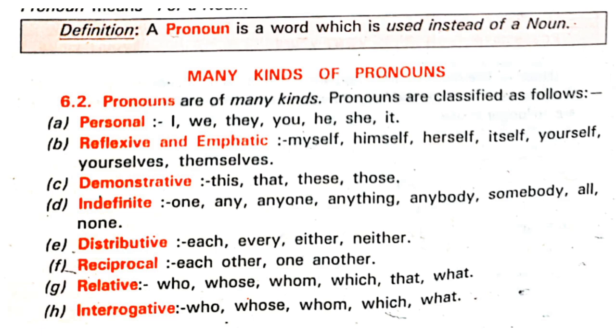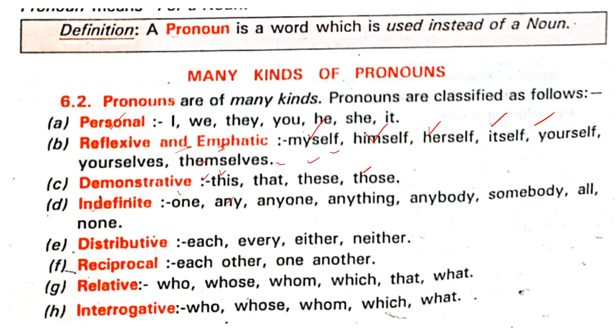Okay, fine. So pronouns are of many kinds, as it is classified over here. Personal: I, we, they, you, he, she, it. Reflexive and emphatic. Emphatic means giving emphasis, force: I myself, he himself, she herself, it itself, yourself, yourselves, themselves, etc. Demonstrative means showing: this, that, these, and those.